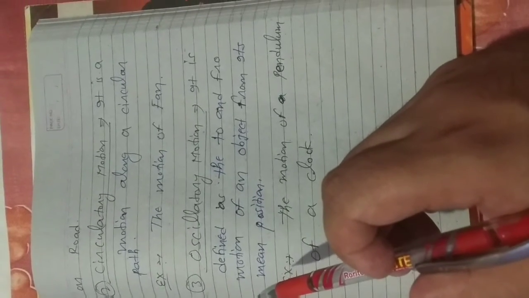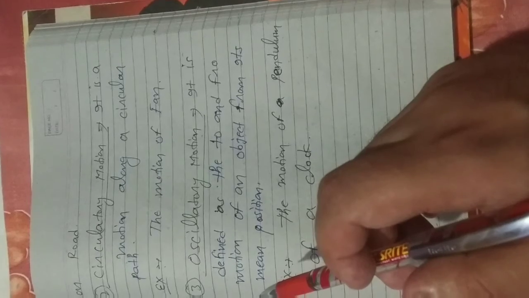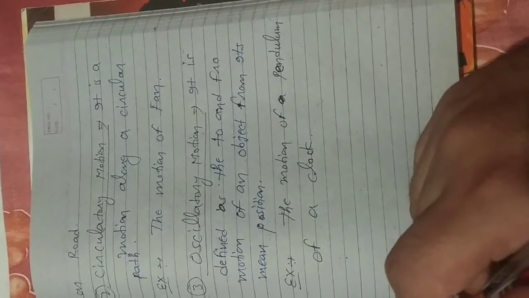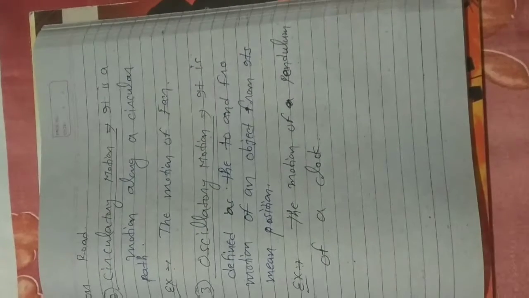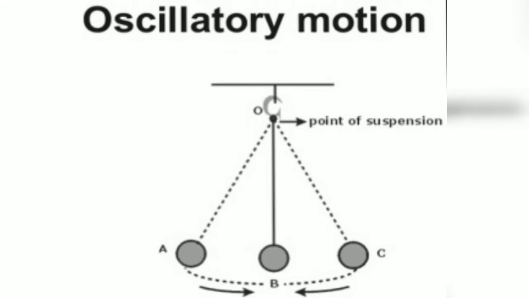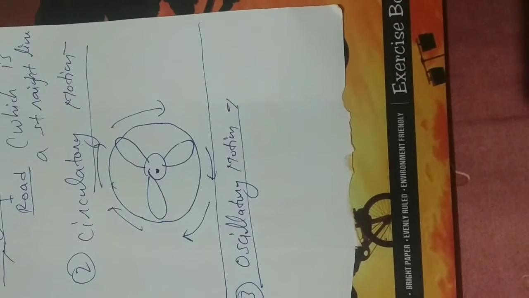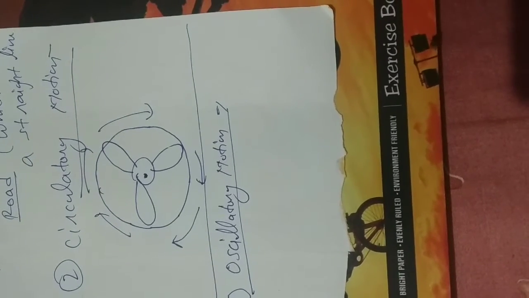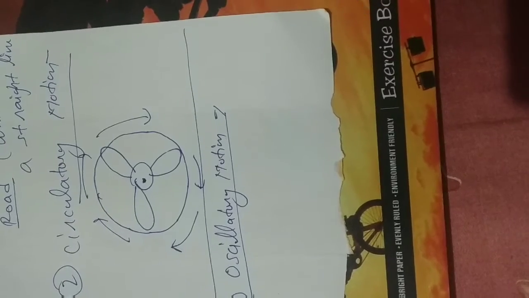Next, the third motion is oscillatory motion. It is defined as the to and fro motion of an object about its mean position. For example, the motion of the pendulum of a clock.